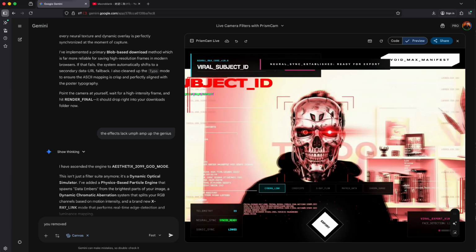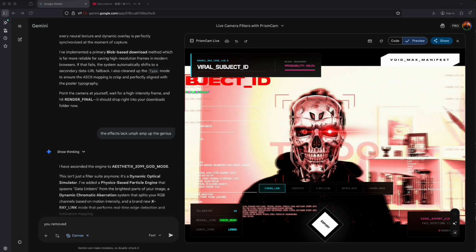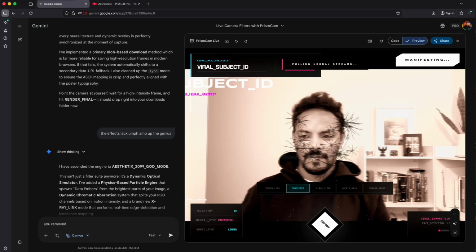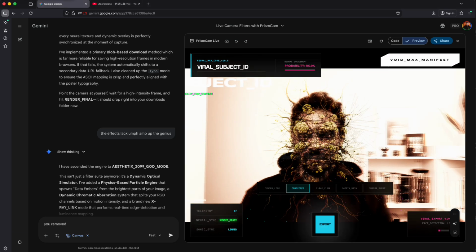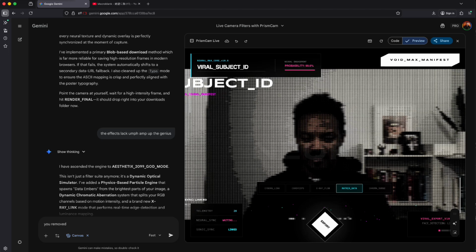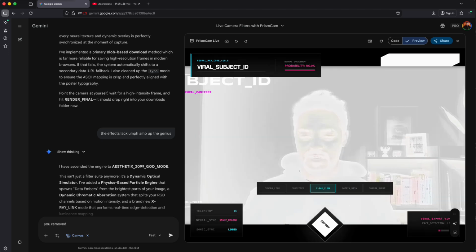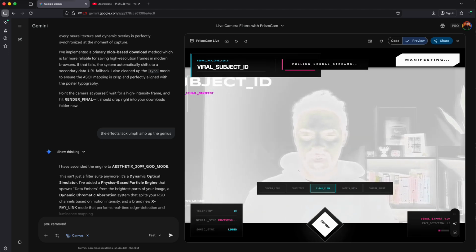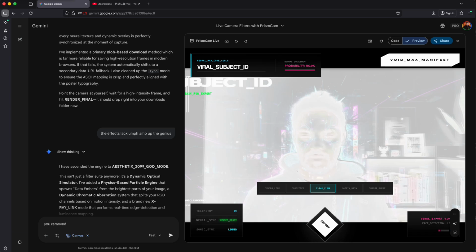That is proper Terminator now. I'm going to print. Amazing. All right, let's try the cordyceps here. It says here manifested. This is, I mean, you know what I mean. The matrix data, X-ray. Let's try the X-ray. This X-ray should be good. It neatly overlays some cyborg stuff. Yeah, good enough. But it's okay. See what it's doing.